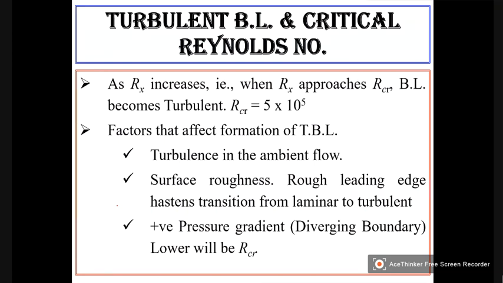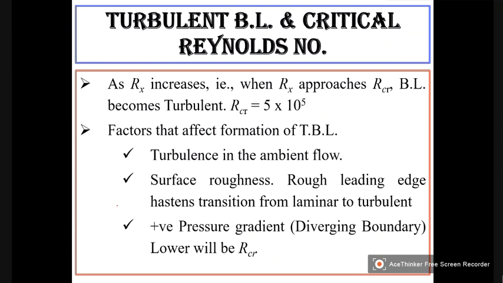Then positive pressure gradient. Suppose now we are saying dP by dx is 0 or dP by dx is negative. When dP by dx is negative, it is natural. The flow will take place and the possibility of boundary layer formation will be less because there will be acceleration.